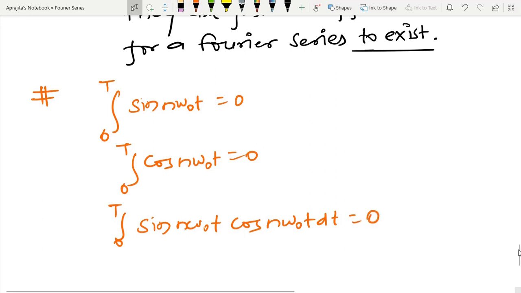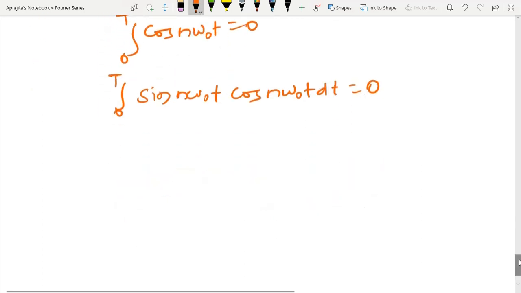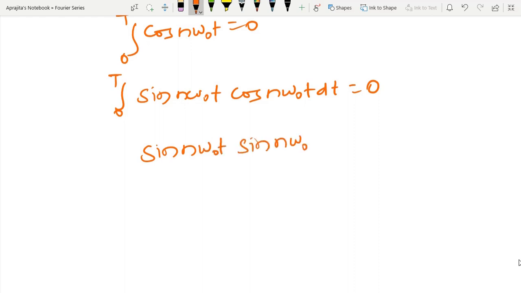After that I have sine m omega 0 t multiplied by sine n omega 0 t dt from 0 to T. Because this is a periodic function, I just have to concern myself with one time period, and if m is not equal to n, then it is possible to show that this particular definite integral is equal to 0.